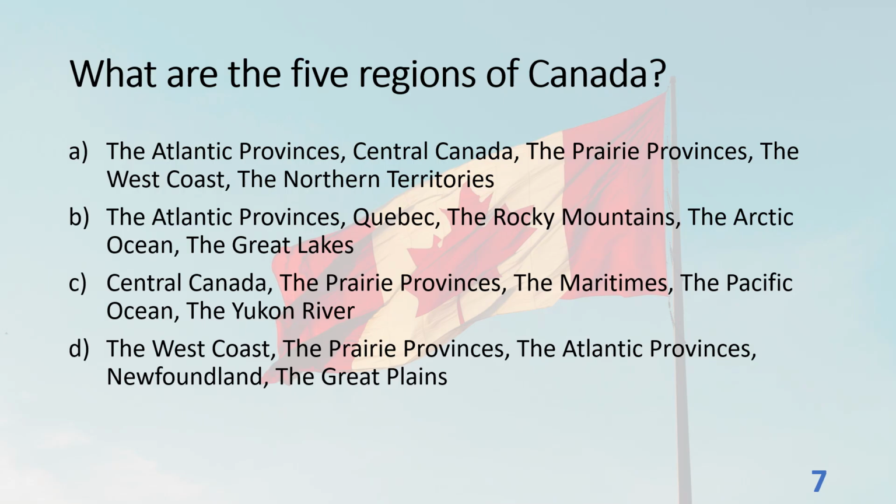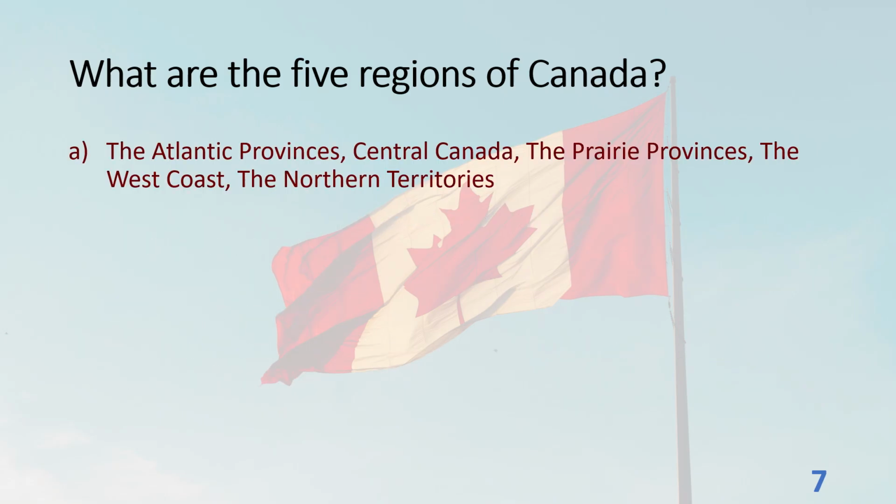C. Central Canada, the Prairie Provinces, the Maritimes, the Pacific Ocean, the Yukon River. D. The West Coast, the Prairie Provinces, the Atlantic Provinces, Newfoundland, the Great Plains. The answer is A. The Atlantic Provinces, Central Canada, the Prairie Provinces, the West Coast, the Northern Territories.